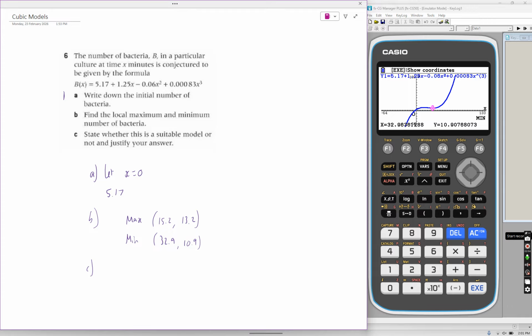So you would say no, this is not a suitable model because after x equals 32.9 minutes, the number of bacteria grows exponentially and infinitely.